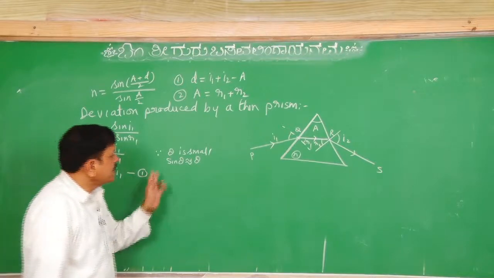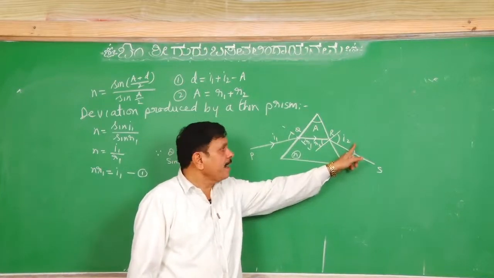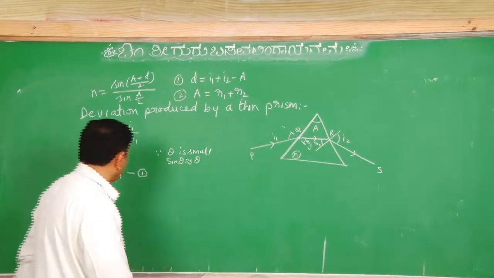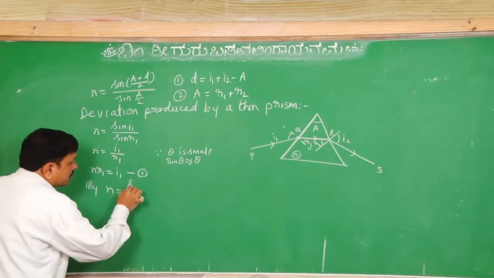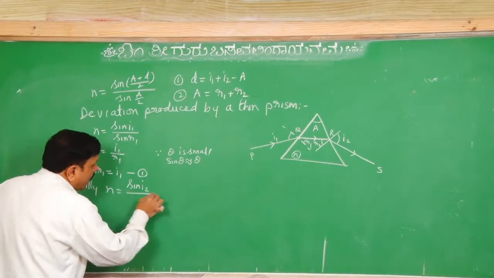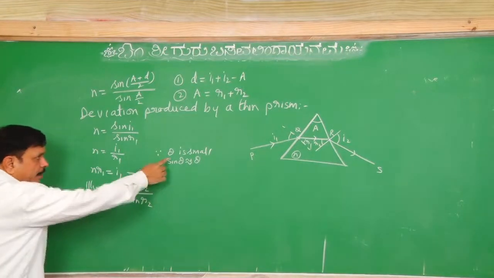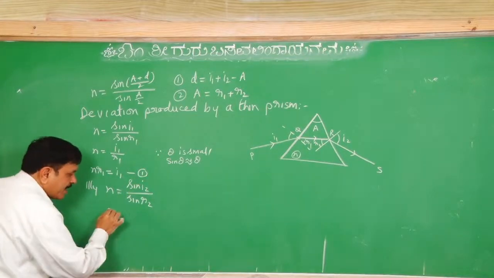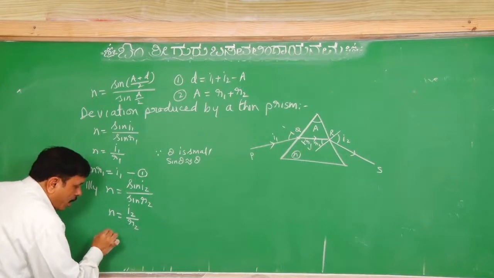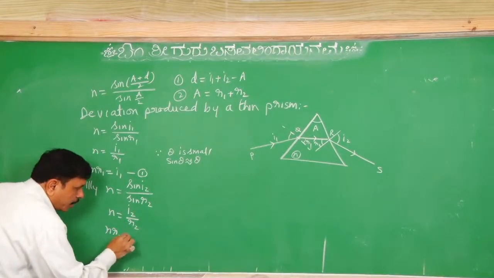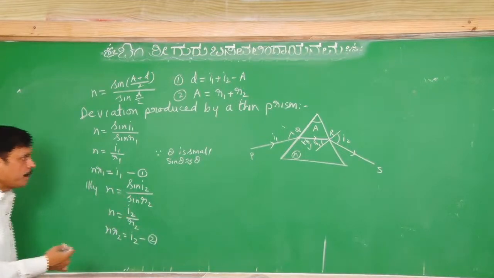Now, likewise, if we use the same formula for the second face, we have to take sin I2 by sin R2. So, similarly, we get N equal to sin of I2 divided by sin of R2. Now, again, because all the four angles are small, it will become I2 by R2, or NR2 equal to I2, equation number 2.